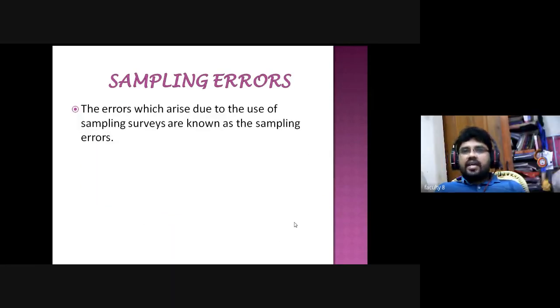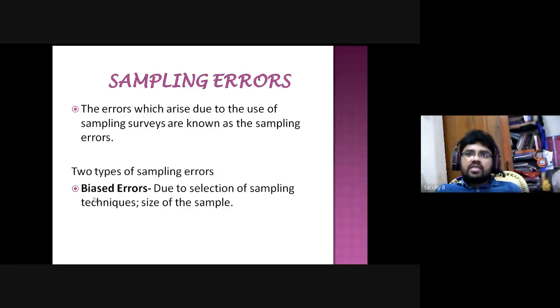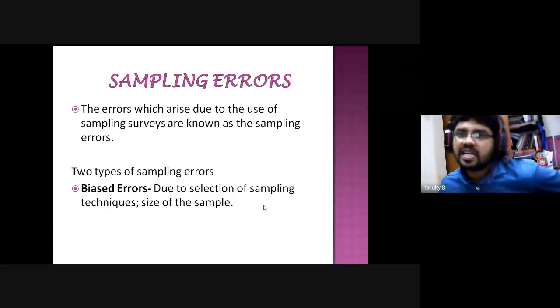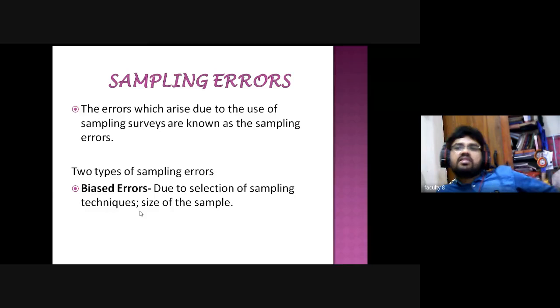So what are sampling errors? See, the errors which arise due to the use of sampling surveys. When we are doing surveys or research, while we are collecting a sample, we will make some mistakes. That is called sampling errors. There are two types of sampling errors. The first one is biased errors, and the second one is unbiased errors. What are biased errors? Due to the selection of the sampling technique or the size of the sample.